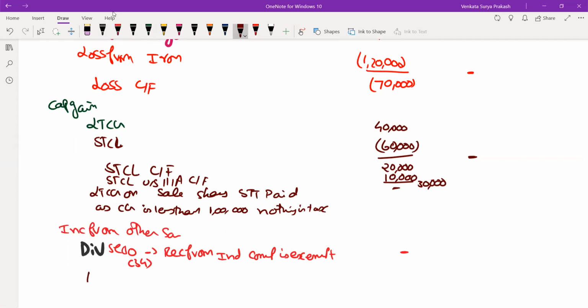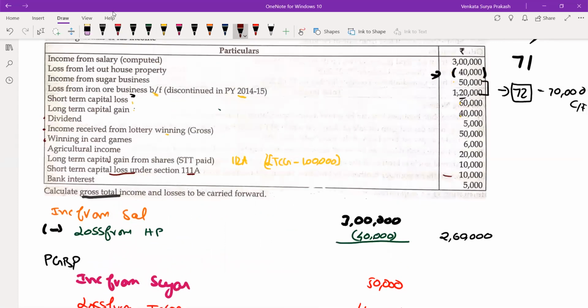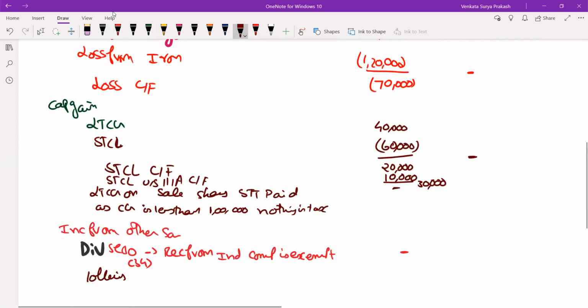Lotteries. Winnings from lotteries. What is the amount of that? Winnings from lotteries is going to be 50,000. So that is purely taxable.